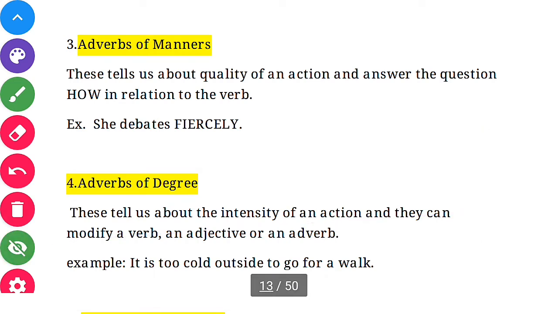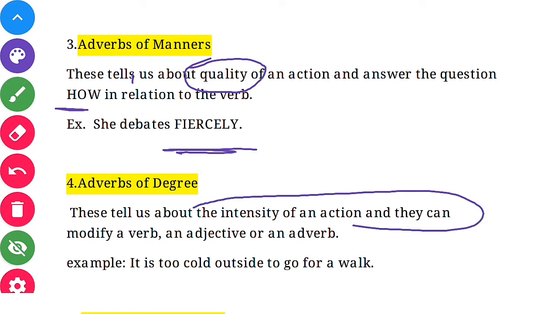Next is adverbs of manner. These tell us about the quality of the action and answer the question how. They are always related to the quality of the action. So, she debates fiercely. How does she debate? Fiercely.